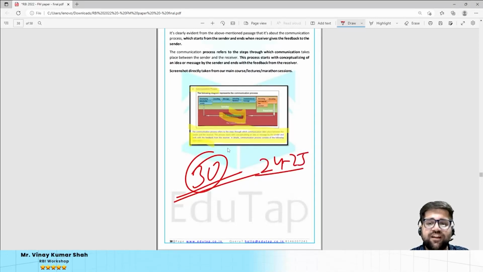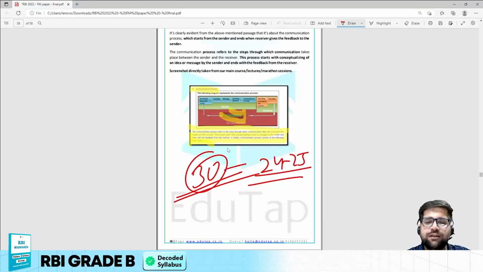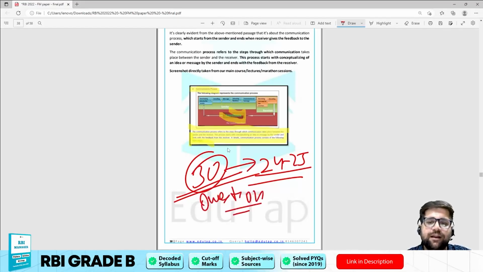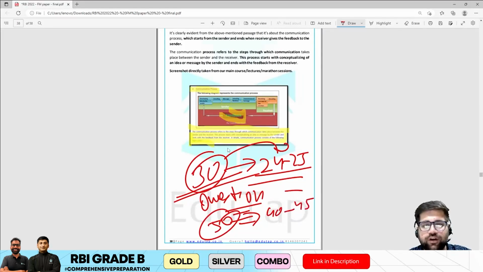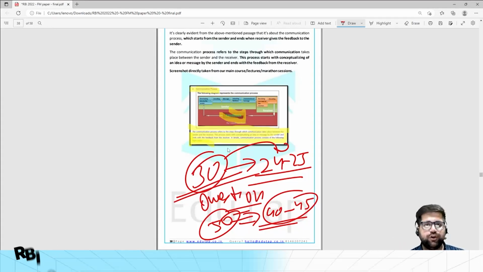Again, if you see the overall analysis of the objective marks, my friend, you could have easily scored 24 to 25 out of 30 questions, provided that you are using calculated risk. Sorry, my bad. Out of total 50 marks, if you are getting in the 40 to 45 range, then it's really very good, and you have a very high chance for an interview call as well. And if you perform well in the interview, then your selection is sure.